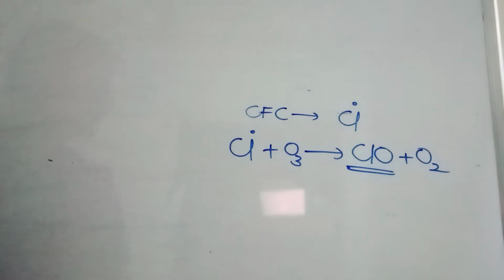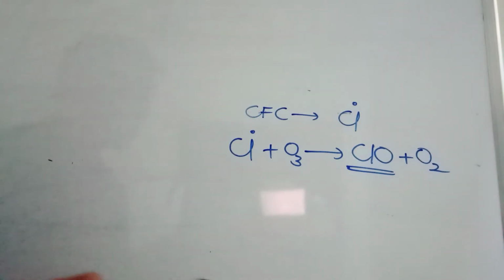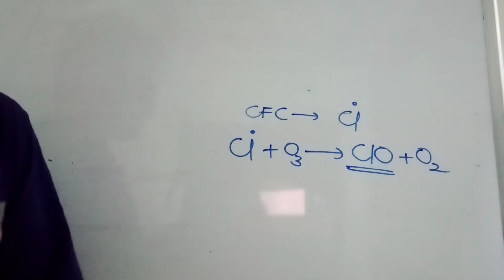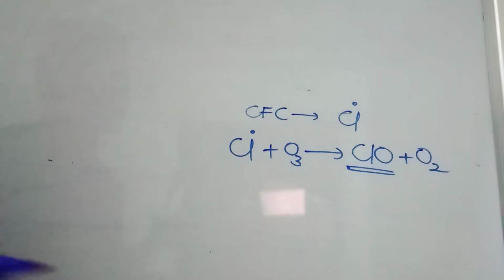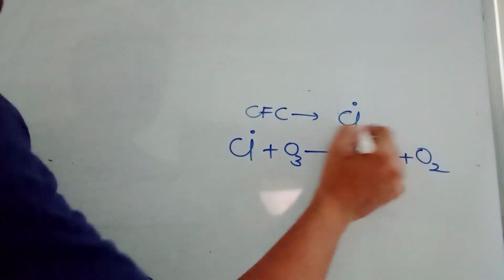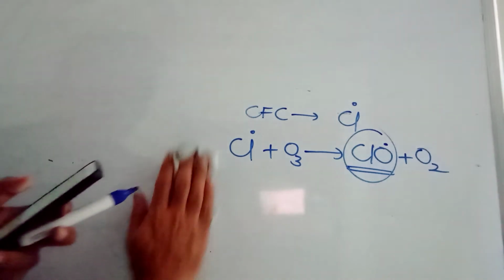ClO is formed, not ClO2. He mentioned here in the stratosphere, chlorofluorocarbons release chlorine free radicals which react with O3 to give chlorine dioxide radicals. No, they are going to form chlorine monoxide radicals. Okay, now ClO radicals, not ClO2 radicals. So this is a wrong choice. That means here correct option.